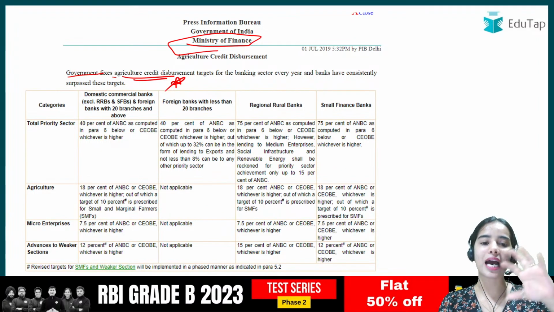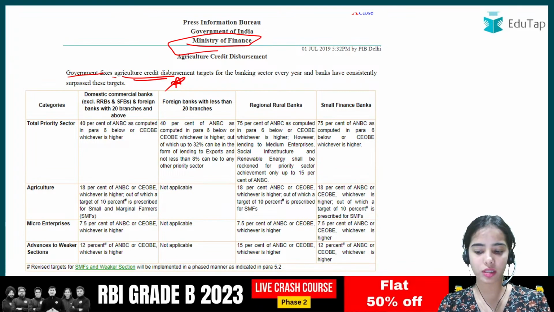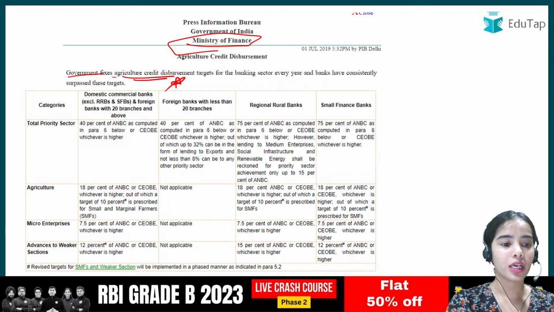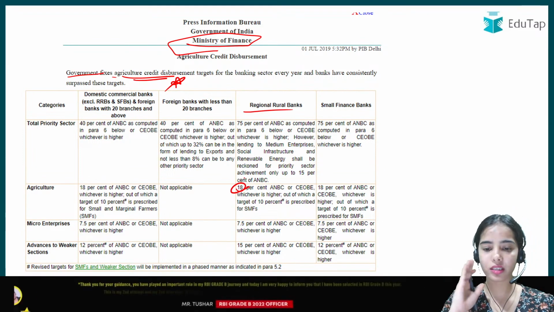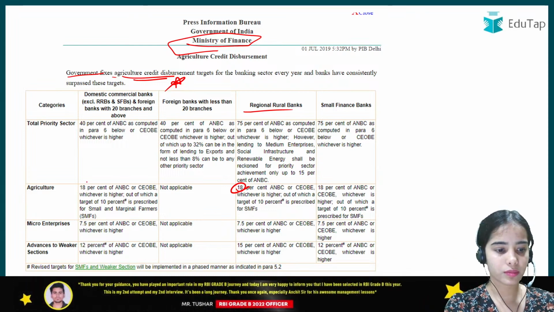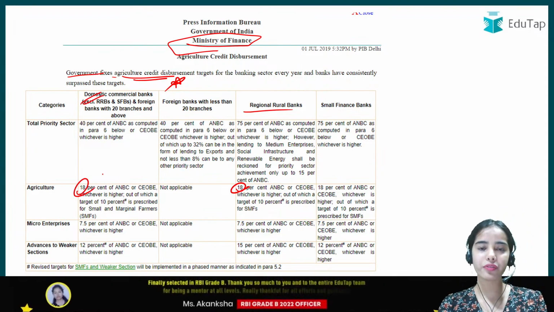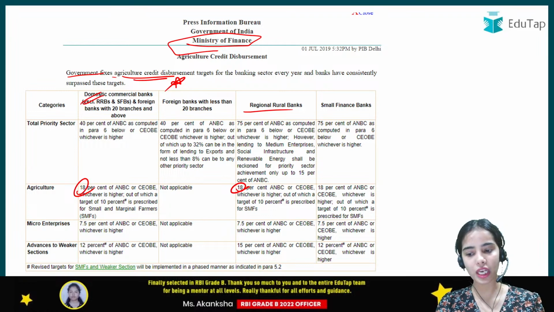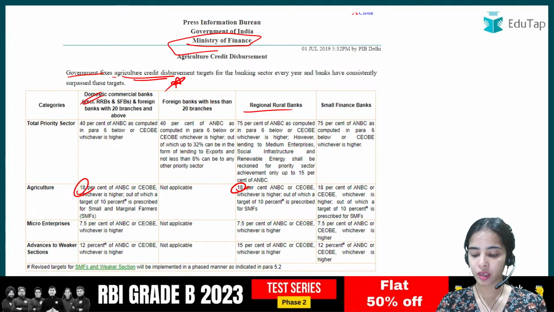Okay, so it is actually the ministry, the government of India, that is providing the targets, not the RBI. For the regional rural banks, 18% is the target for the agriculture, and for domestic commercial banks also 18% is the target, sub-target we can say, for the agriculture segment. Okay, so here I thought that this was a new point, so I have brought this for you.